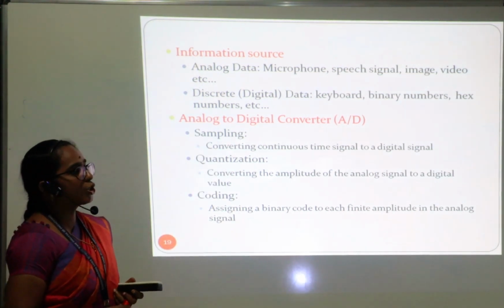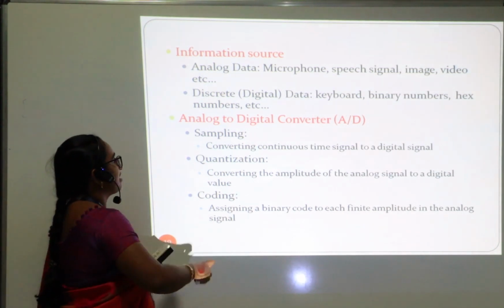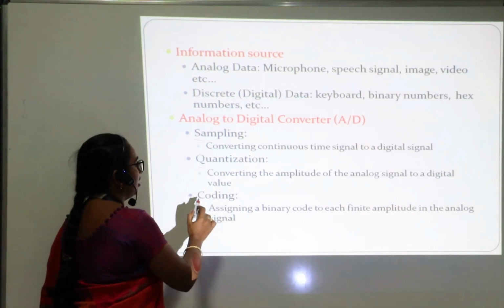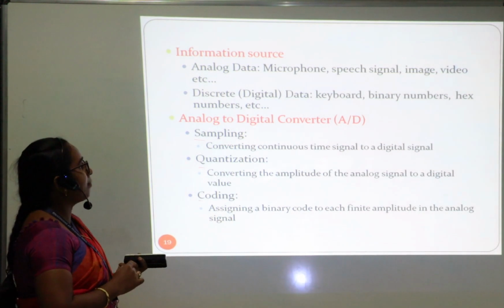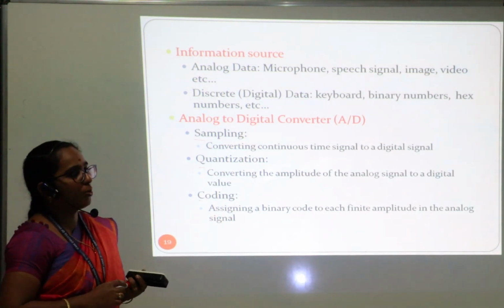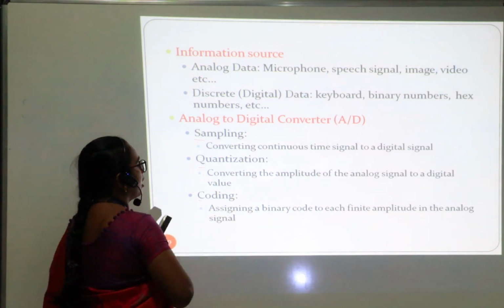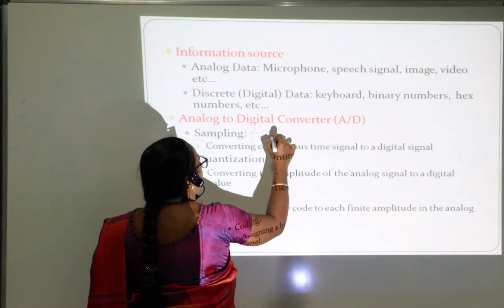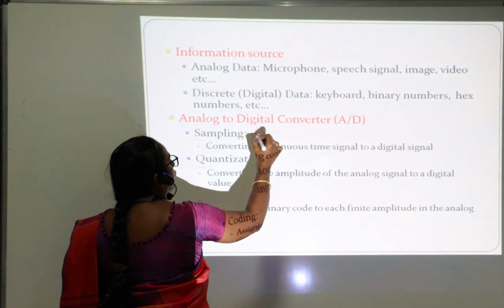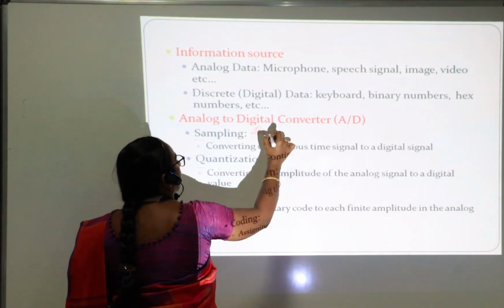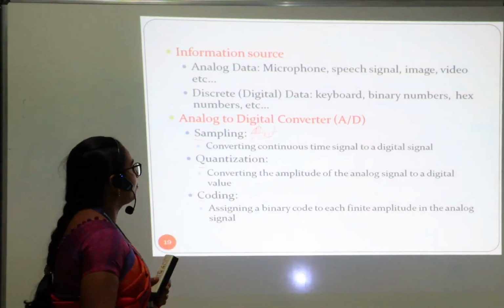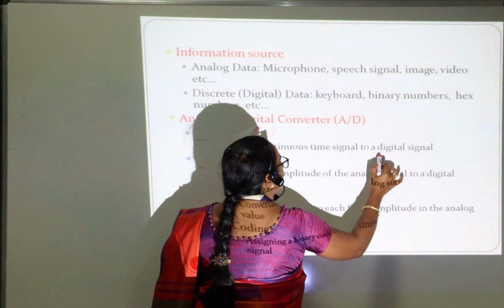Next, we have the A to D converter, which includes three important components: sampling, quantization, and coding. Sampling is nothing but dividing our data into small samples. For example, this is my sine waveform. I am going to sample my sine waveform into smaller parts. This process is called sampling, converting a time signal into a digital signal.